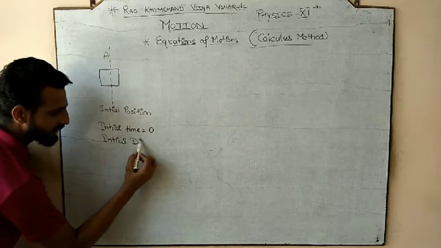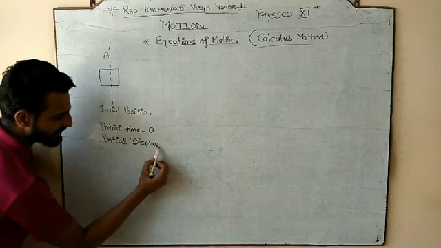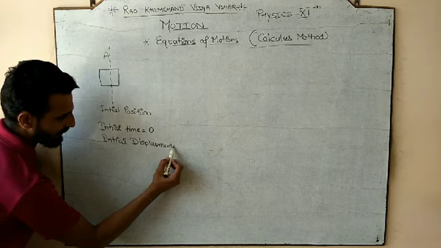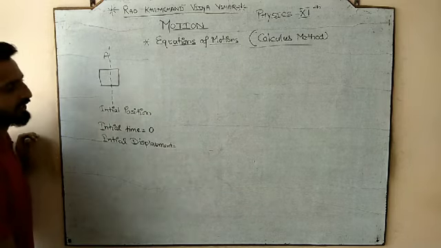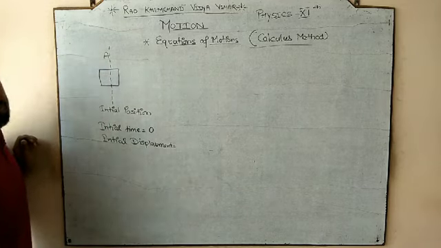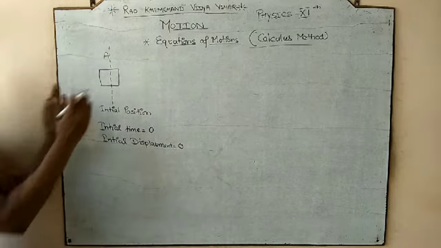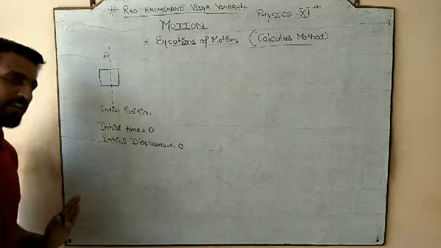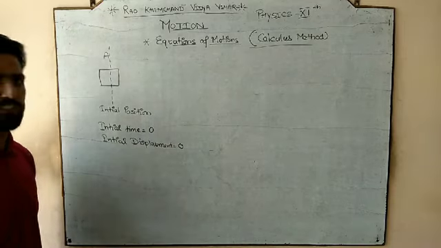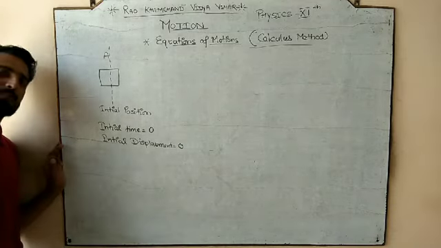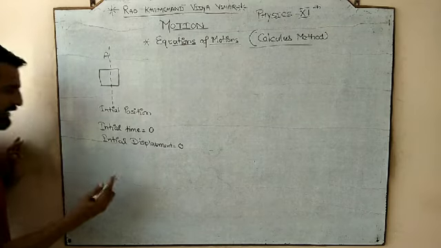Similarly, the initial displacement: the point from where we started, imagine that point is our origin. This is our starting point, and the coordinate of the origin is zero. So we are considering the initial displacement as zero.